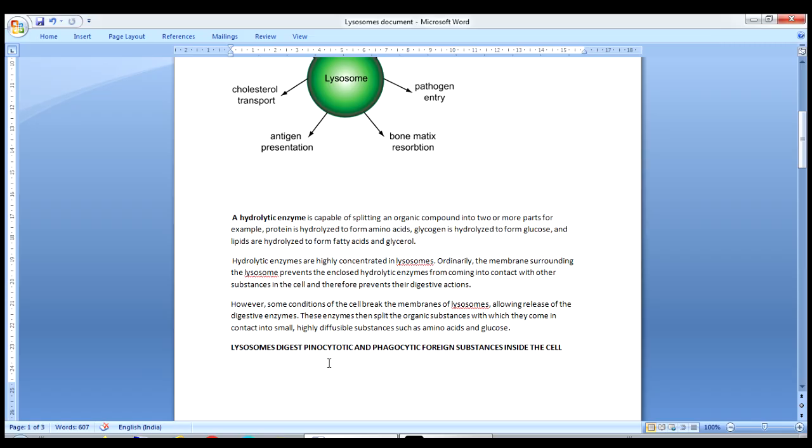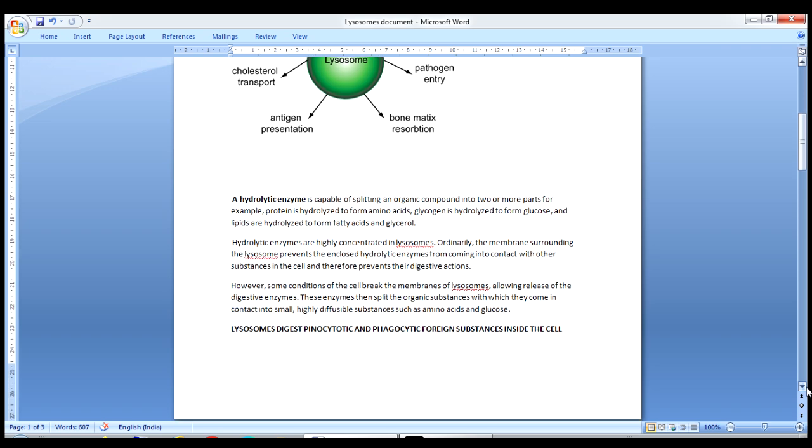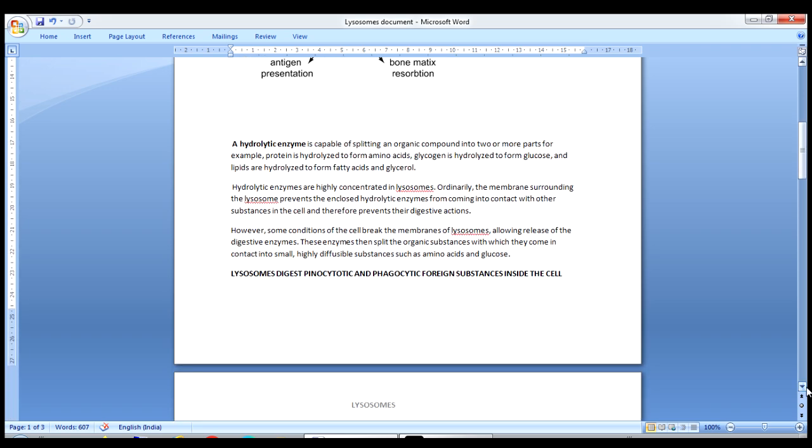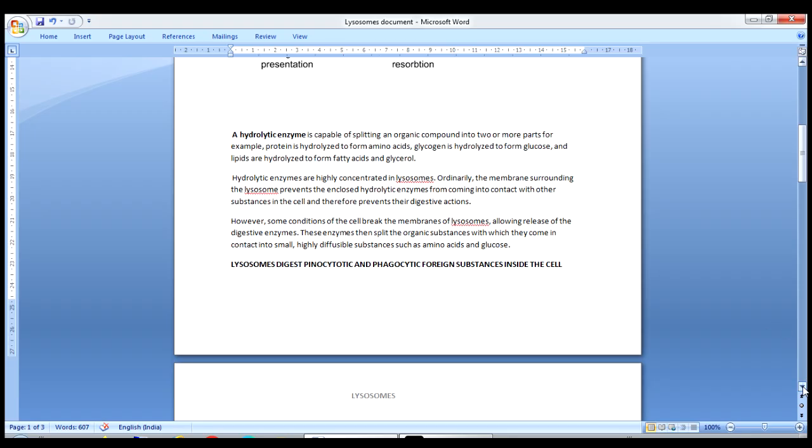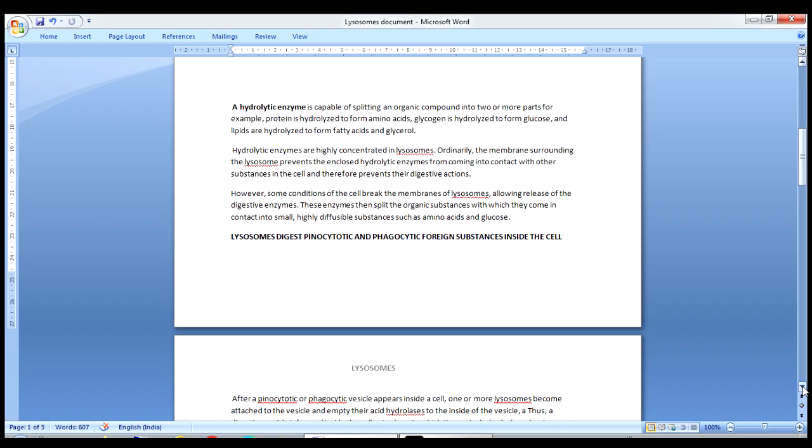Lysosomes digest pinocytic and phagocytic foreign substances in the cell. Here you are seeing two words, pinocytic and phagocytic. They are nothing but the engulfing of foreign material or other things into the cell. This is a different process which will be explained later.